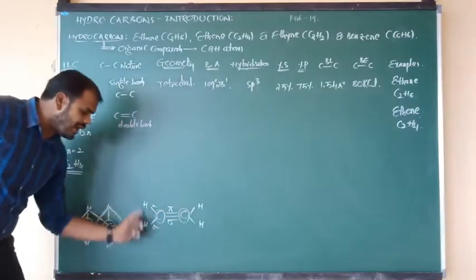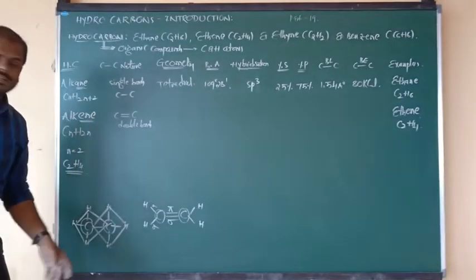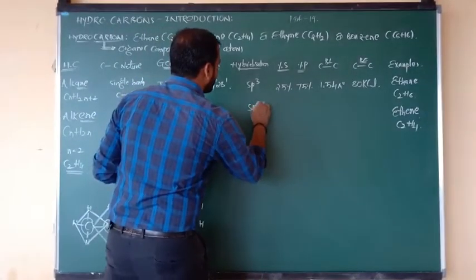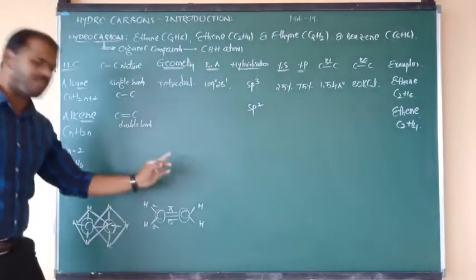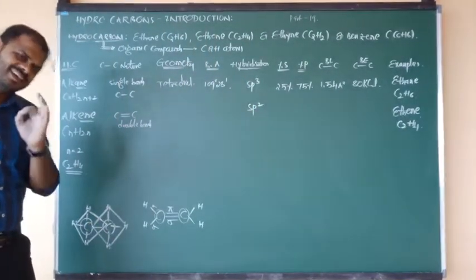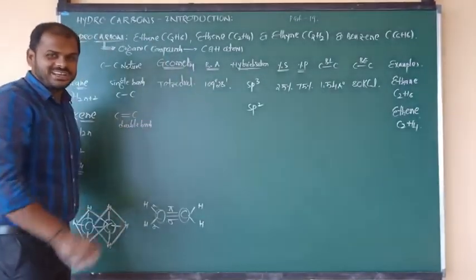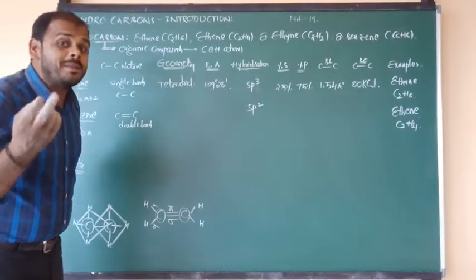So in case of alkenes, whatever the carbon may be, every carbon undergoes sp2 hybridization, because of one s orbital and 2 p orbitals, total is 3. Here there are 3 sigma bonds. If the hybridization is sp2, what will be the geometry?